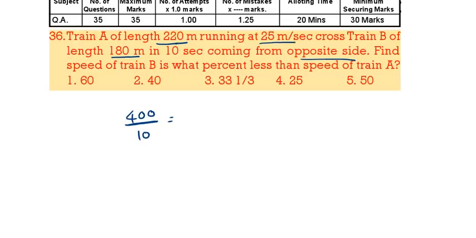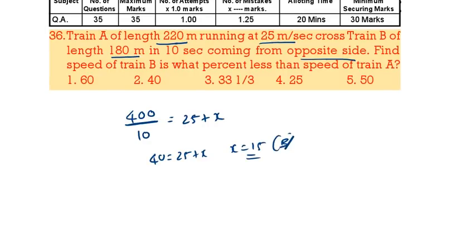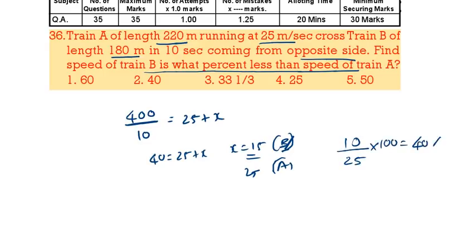A speed is 25, B speed we don't know, so take X. Why are we taking plus? Because they are moving in the opposite direction. Whenever we are moving in the opposite direction, relative speed is the sum. Now 40 is equal to 25 plus X, X is equal to 15. This will be B speed. What is A speed? 25. B is what percent less than A? 15 is how much less than 25? 10. Then 10 by 25 into 100, that will be equal to 40%. 2 is the correct answer. Next,